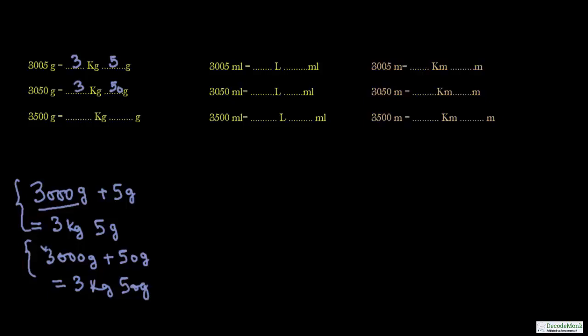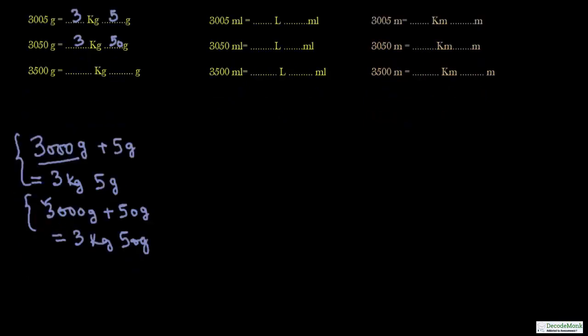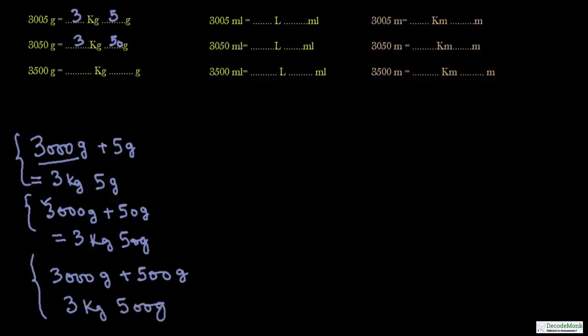3000, so you write 3000 plus 50. And the last one, we have got 3500 gram. This is the easiest one. So 3000 gram plus 500 gram. This can be broken into these 2 parts, and 3000 gram equal to 3 kg, so you can write 3 kg 500 gram.